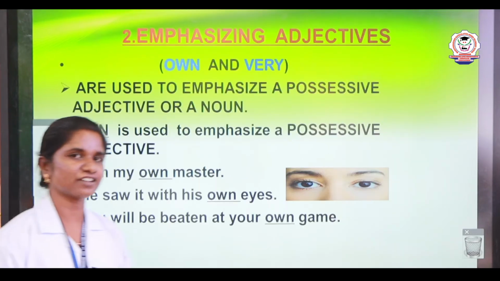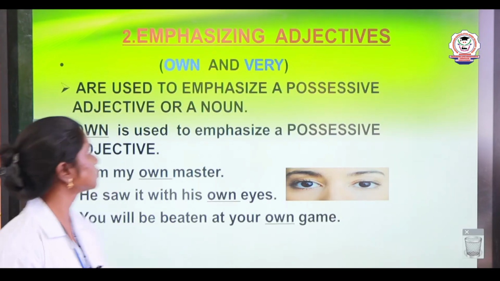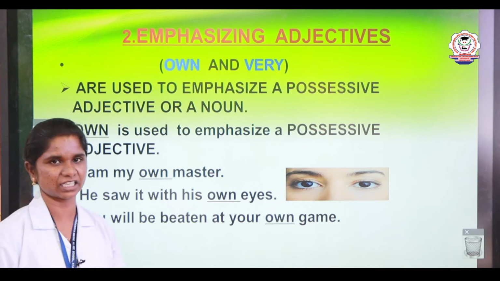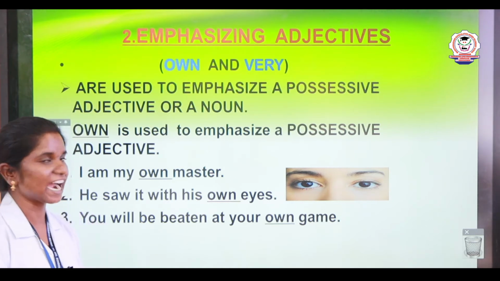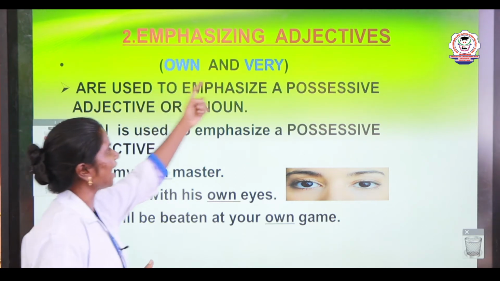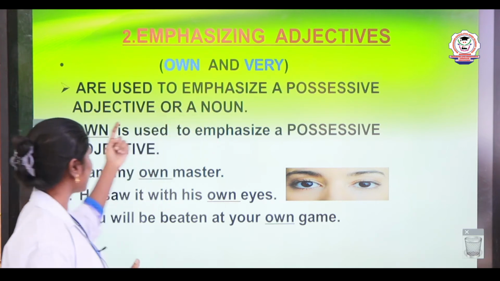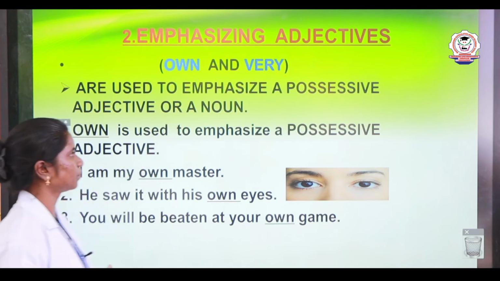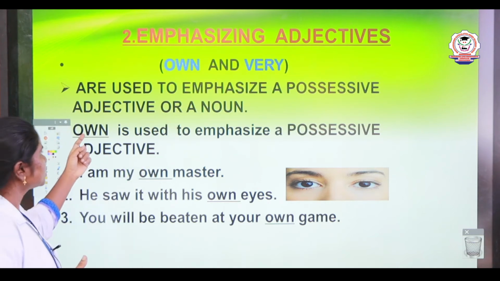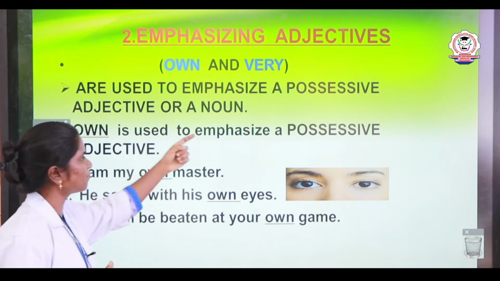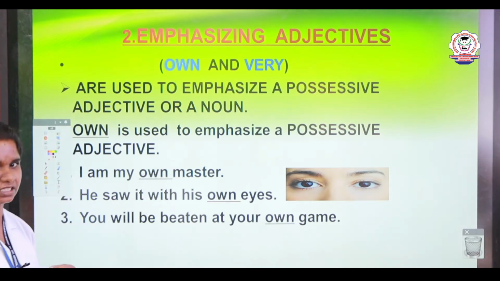The second kind of adjectives is emphasizing adjectives. The emphasizing adjectives are own and very. They are used to emphasize a possessive adjective or a noun. First one, own is used to emphasize a possessive adjective. Let us look at the examples.